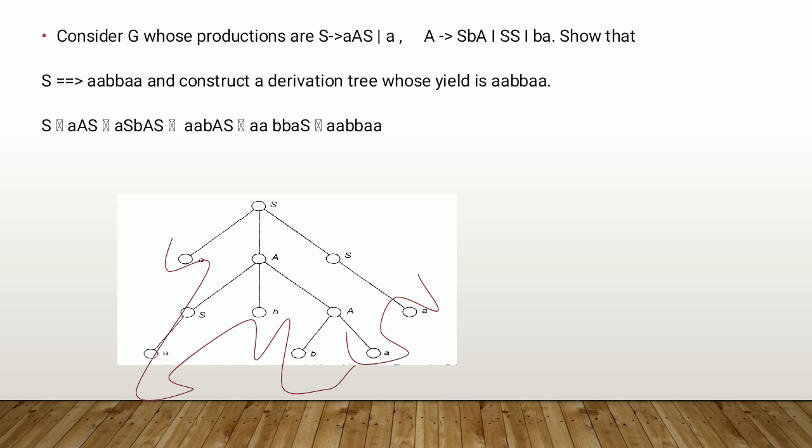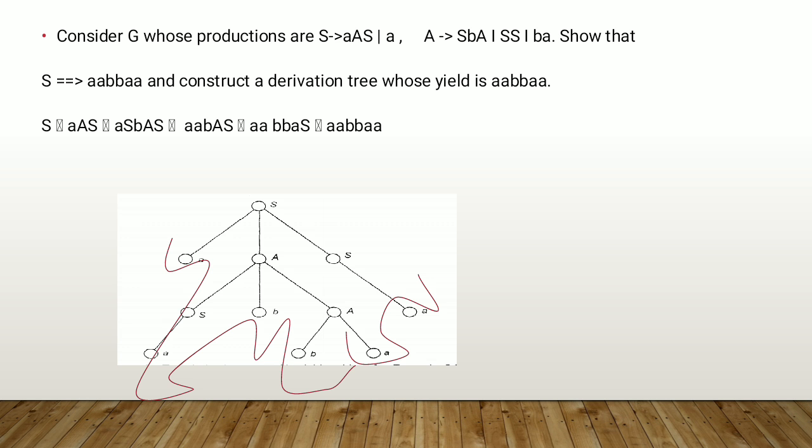Here we start with the starting symbol S. So S gives AAS. Now we can replace S or A using the given production rules. So here we replace A with SBA. Why do we replace A with SBA? Because our target is to generate the string AA, BB, AA. If I put the value of A as SBA, in the next step I can replace S with A, so we get two A's, and that is given in our string.